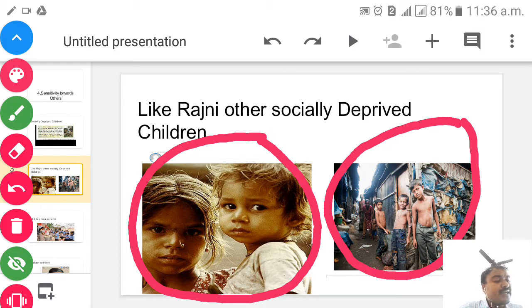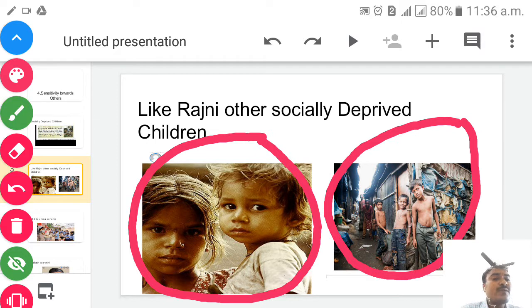Many such parents want to send their children to school, but their inability forces the children to earn money by rag picking. So where will they go, children? In the early morning, the socially deprived children go for rag picking, carrying loads, cleaning utensils in dhabas, or begging. Rag picking is nothing but collecting the plastics, children, from the streets, and carrying loads on their head, such as bricks. Cleaning utensils in dhabas, they go to the dhabas, after the customers finish eating, the plates are given to them to clean properly, and they also beg in the railway station or bus stand for their survival. So this kind of life they will live, children.